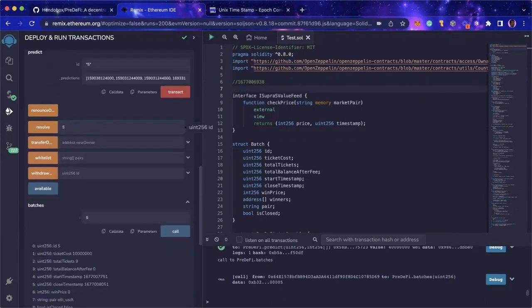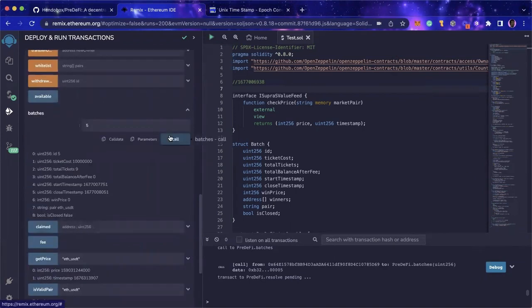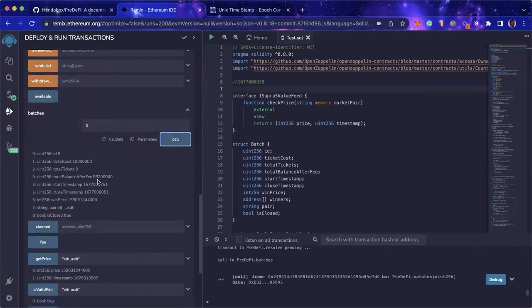So we're trying to close the round for 5. I expect it to, okay, it's going to work. Okay, I will be waiting for that. As you can see, the total amount that was raised in this particular round is, so we have 9 tickets and the ticket cost is 9, so it's going to be 90000.